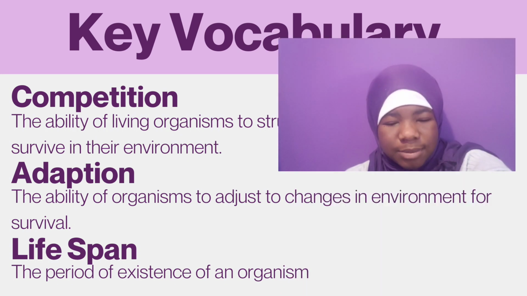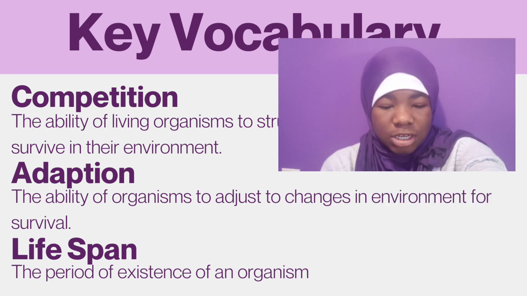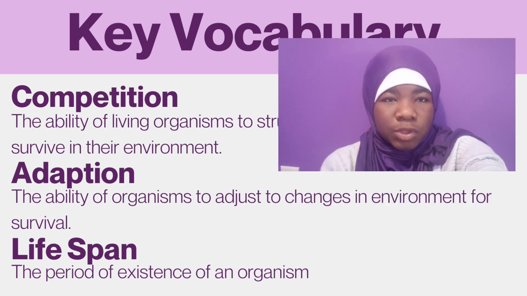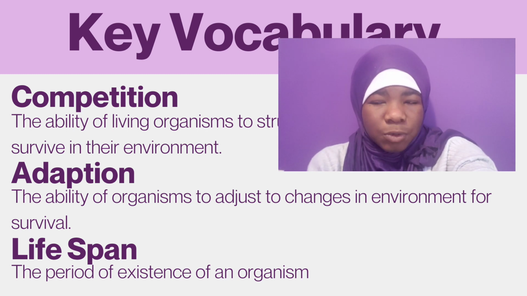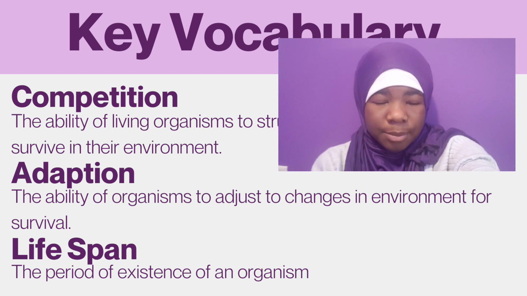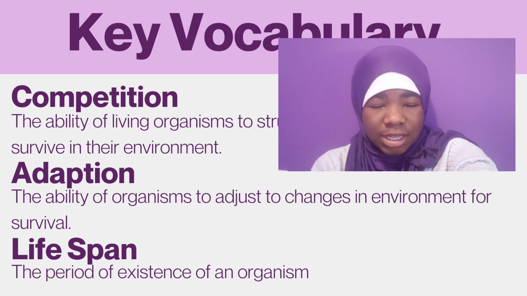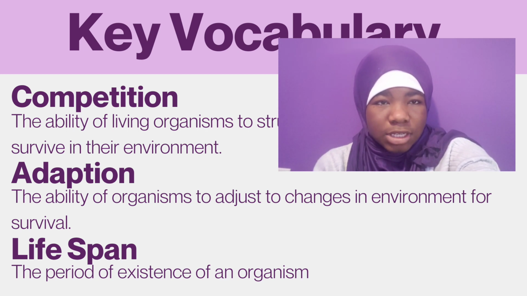And then we have adaptation. That's the ability of the organism to adjust to changes in the environment for survival. So we all know that the world doesn't stay the same. Things change over time. So while things change over time, species also have to change over time so that they can continue living. Maybe the habitat can change or a natural disaster will happen. So it's up to the species to be able to adapt themselves so that they can survive with every change that happens in the world. That's what adaptation is.